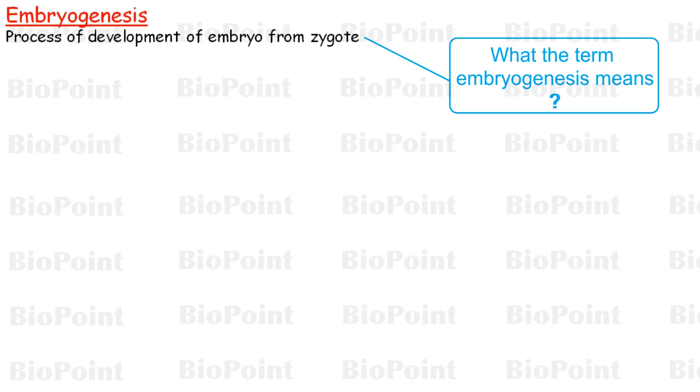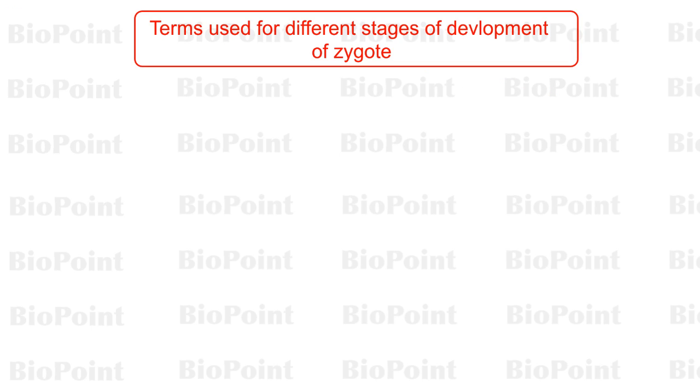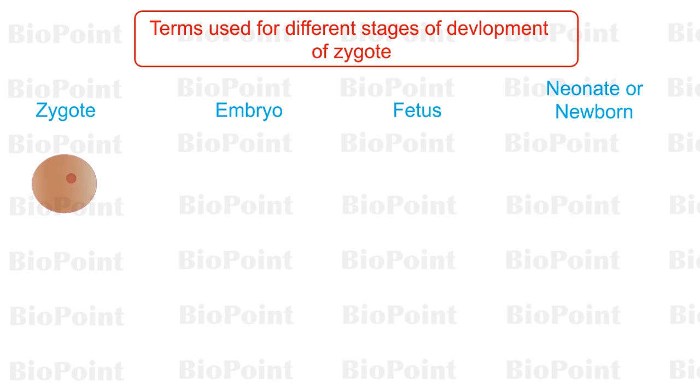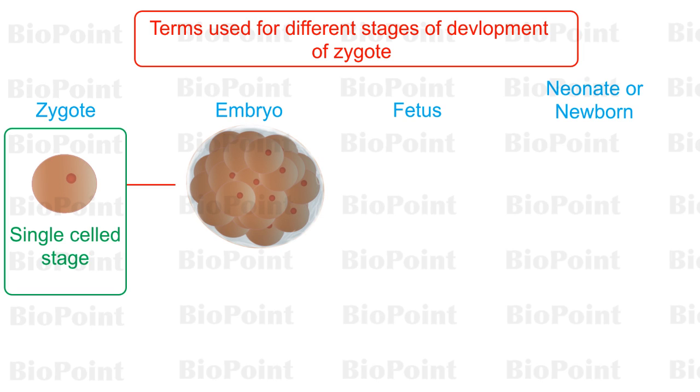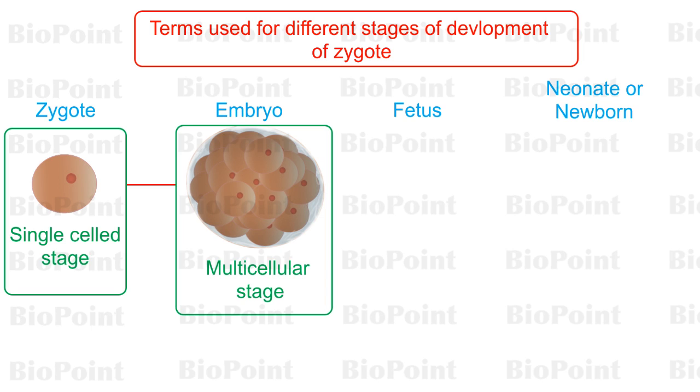Before we proceed further, let us first discuss a little about the terms that are used to refer to different stages of development from zygote to complete organism. That is zygote, embryo, fetus, neonate or newborn. Zygote, as we have discussed, is a single-celled stage that is formed after fertilization. The next stage, embryo, is a multicellular stage formed after the zygote starts dividing.